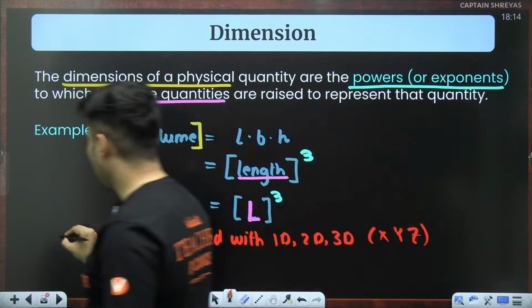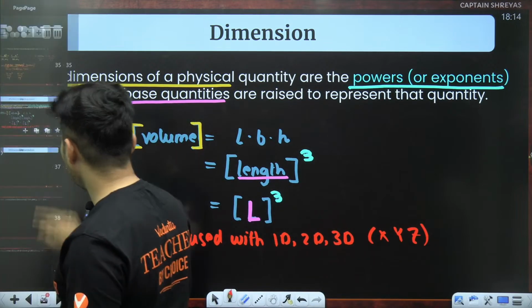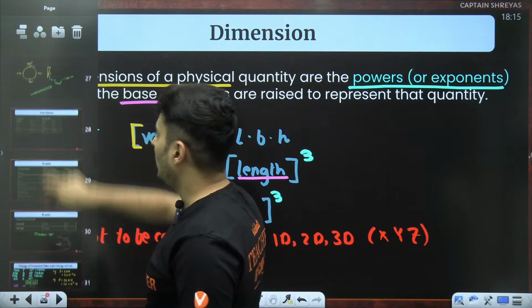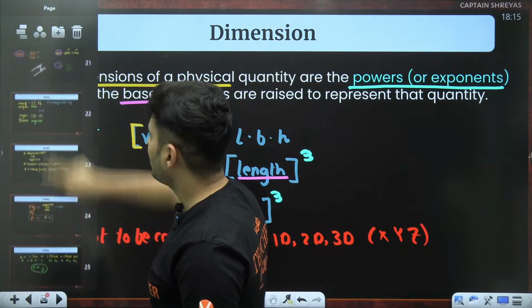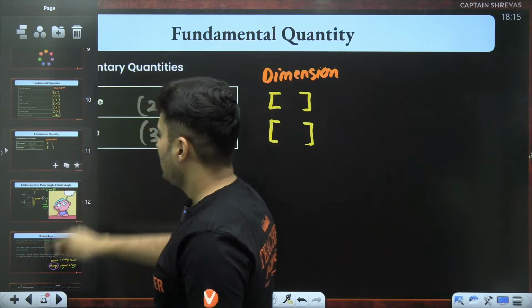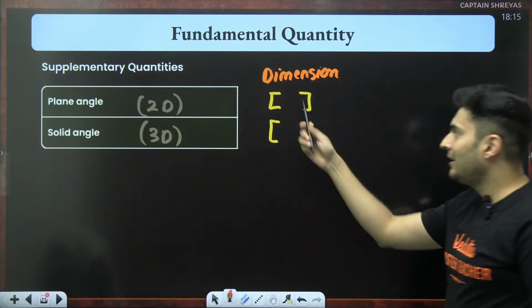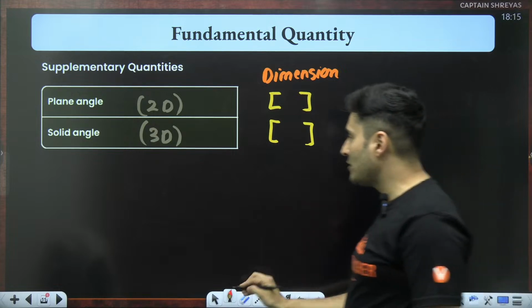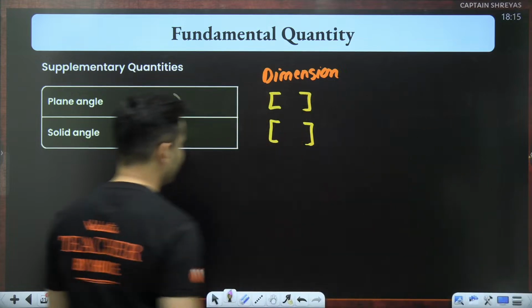Okay, very important thing. Why are plane angle and solid angle dimensionless?